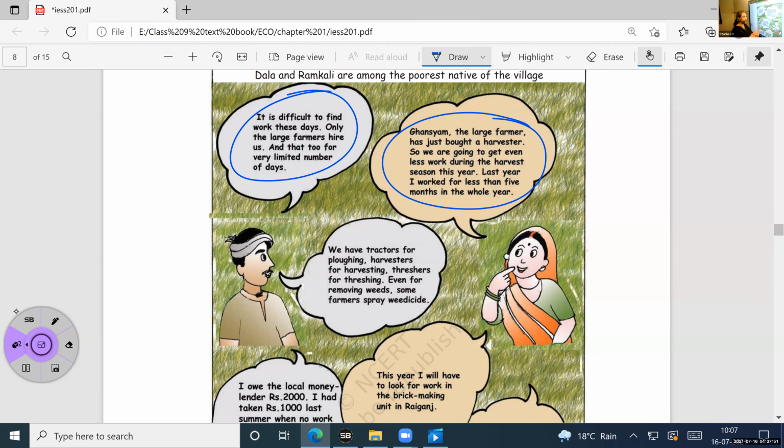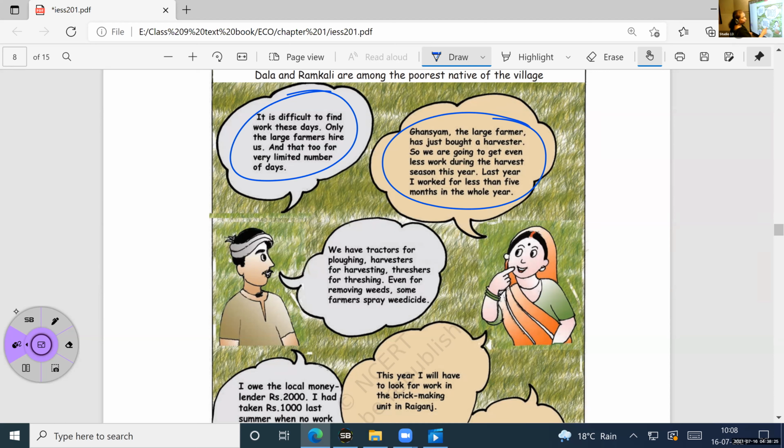Only in particular months she is not having employment. See, there is a kind of unemployment we call seasonal unemployment. In that particular season, the people may have employment. In the remaining months, she, or any person, will remain unemployed. They may not have a job. So she was telling that only 5 months I could work. Less than 5 months only she could work.